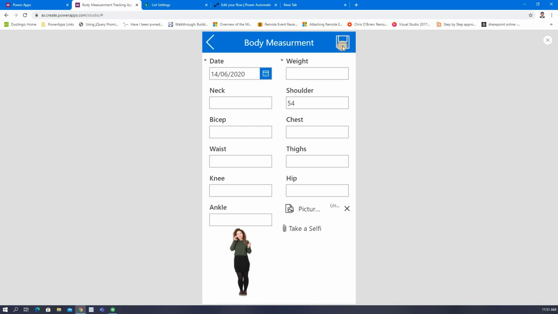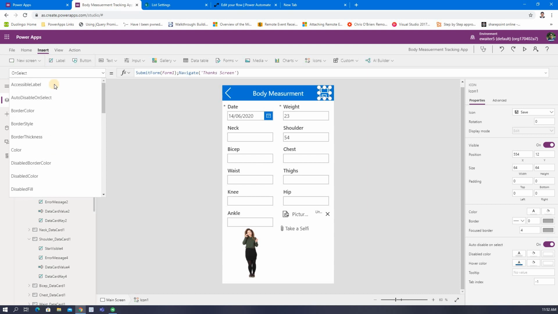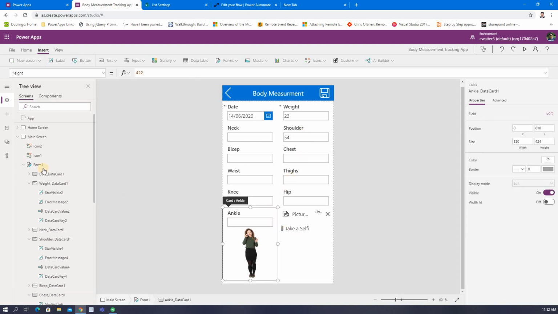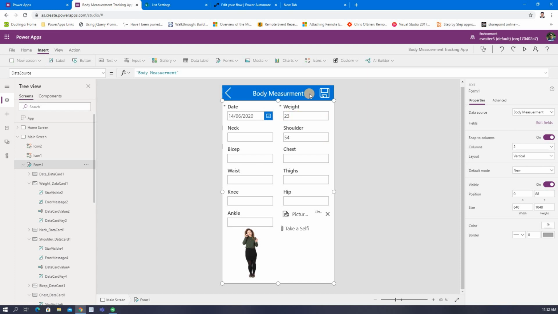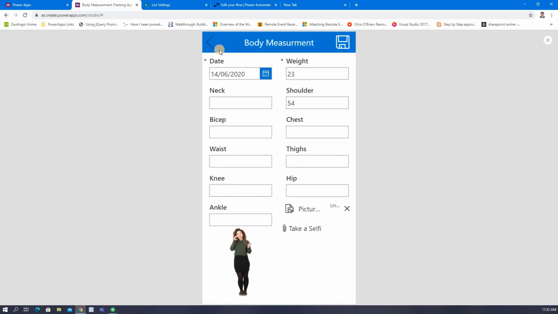See, save is disabled. Why? Because this is mandatory, so until you put it here, it will not turn on. I already showed you that in my previous videos. There is a display mode. Here, this is a form, correct? Form 1 dot valid: if it is valid, then the button will be in edit mode, otherwise the button will be in disabled mode. So this is the thing.